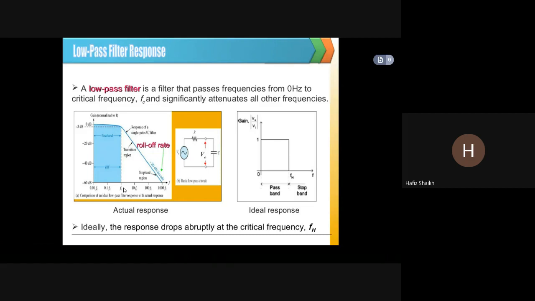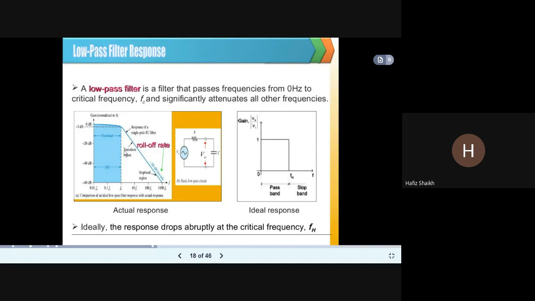This is the particular FC value, that is, the critical frequency value. This is the actual response of the low pass filter, and this is the ideal response.